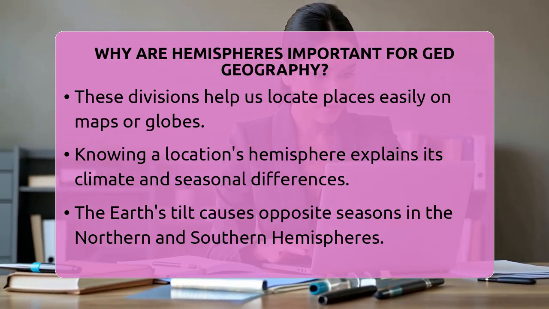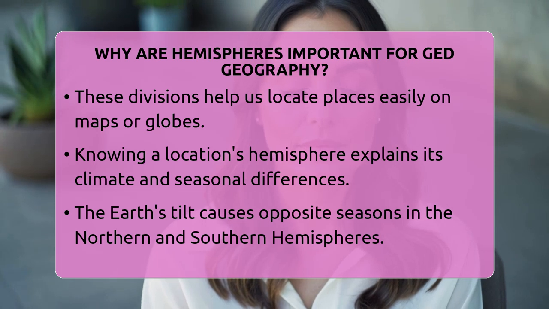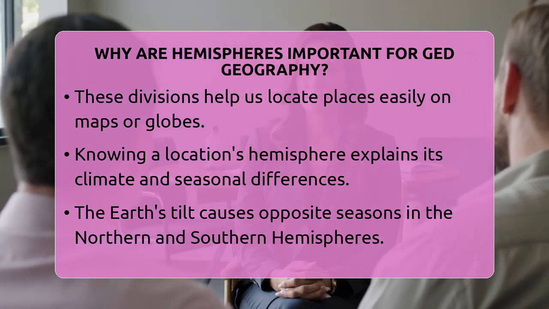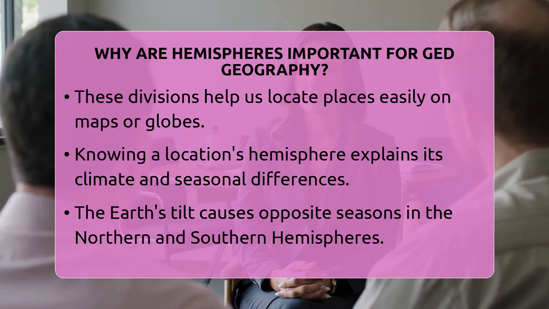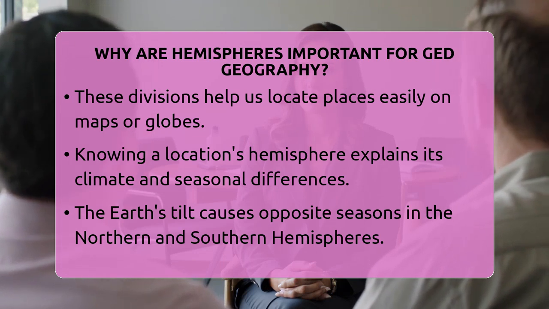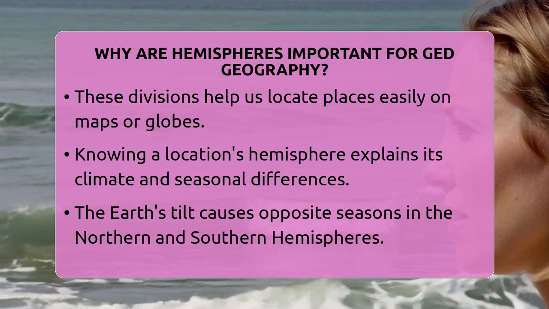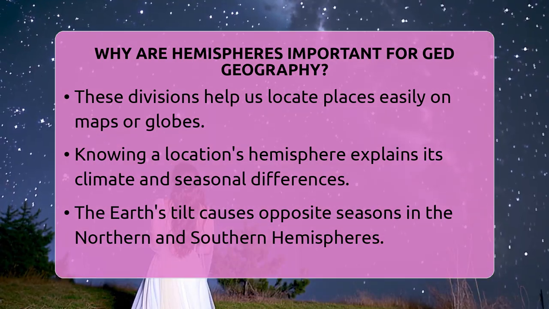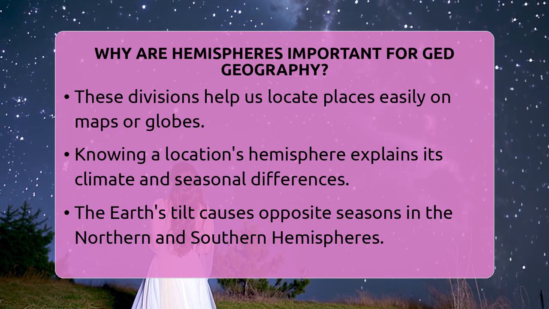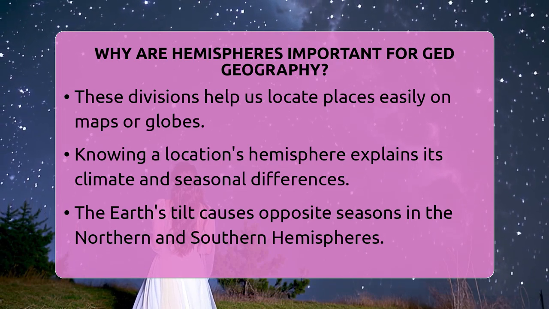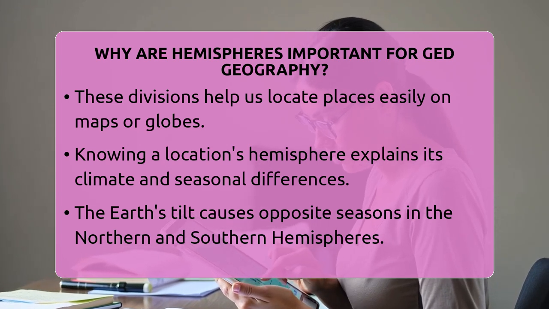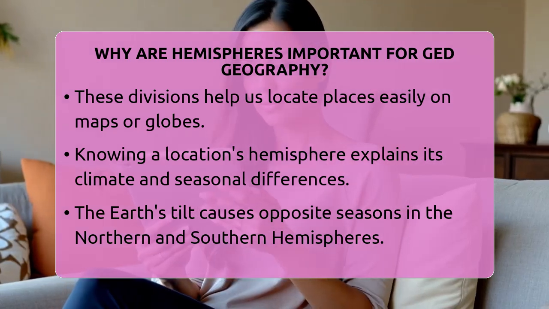When you look at a map or a globe, knowing which hemisphere a place is in makes it much simpler to find and understand. For example, if you know a city is in the northern hemisphere, you know it is north of the equator. This helps explain why some places have different weather or seasons. Because the Earth tilts on its axis, when it is summer in the northern hemisphere, it is winter in the southern hemisphere. This tilt causes the seasons to be opposite in each half of the world.